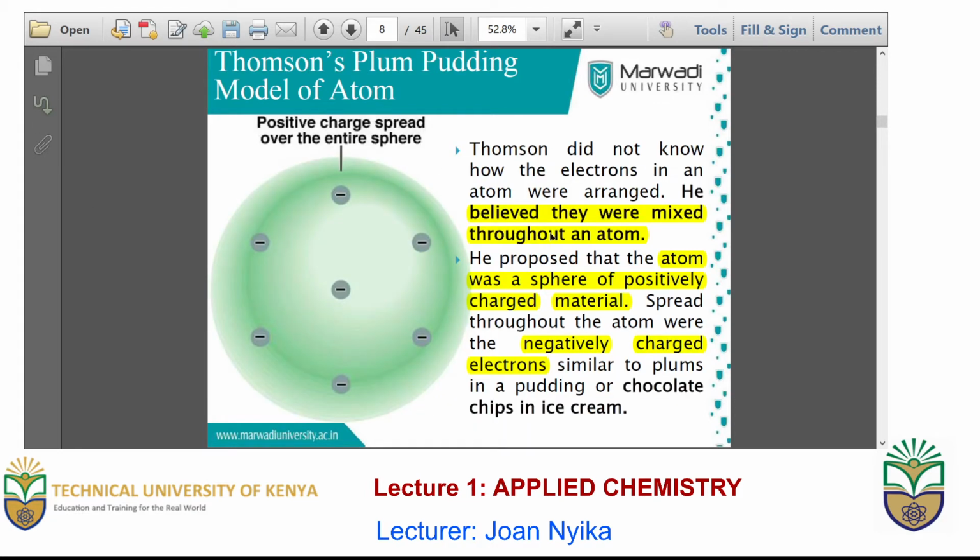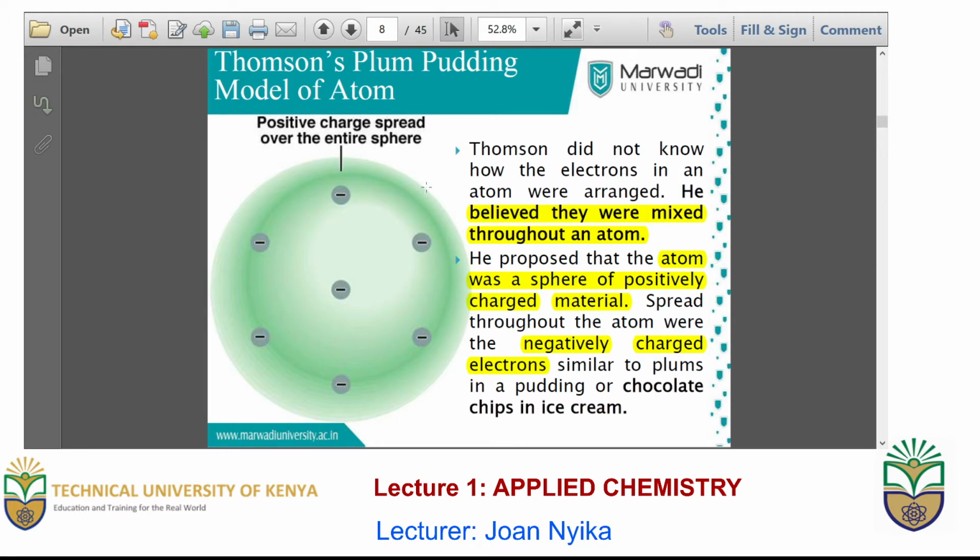However, Thomson did not know how the electrons were arranged within an atom. Neither did he know that there was existence of positively charged ions in an atom, just as we had seen in the previous class. However, he believed they were all mixed throughout the atom. He proposed that an atom was circular and throughout it was positively charged.